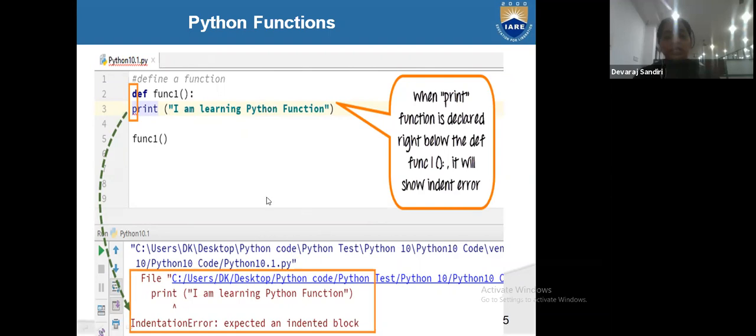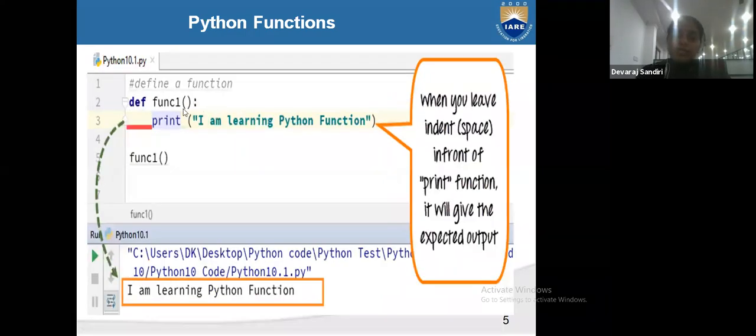See here, what is the error we got? Print I am learning in Python. Indentation error: expected an indented block. This is one type of block, the definition of user defined function 1. Inside this block this print will work. Now this print is not working inside function 1, it is going outside of function 1, so it will not run this program. Okay, now see here, I am writing as per correct indentation.